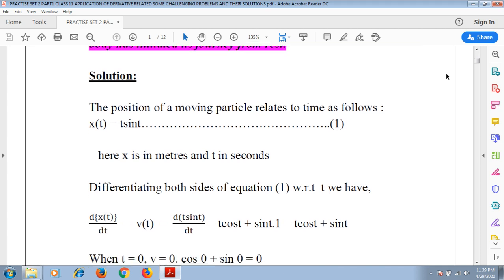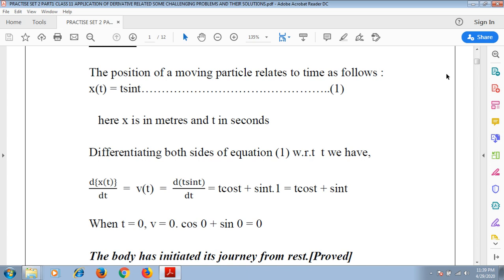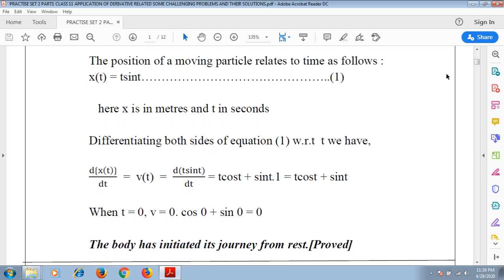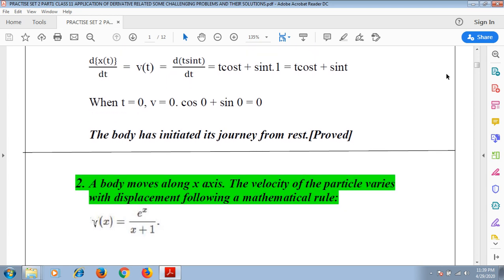Okay, and putting t equals 0, we have v equals 0 into cos 0 plus sin 0, which results in 0. So we can easily say that the body has initiated its journey from rest. Hence proved. Okay students, hope you have understood. So let us move forward to the second question.